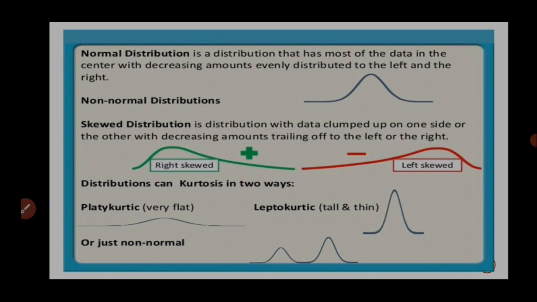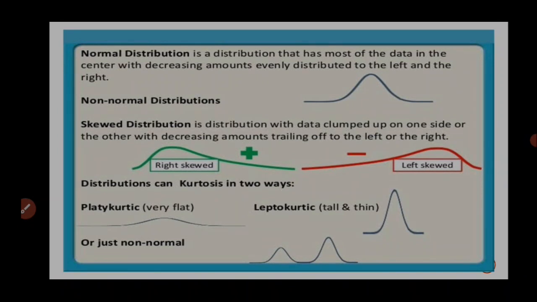Next is the normal distribution. It is a distribution that has most of the data in the center, with decreasing amounts evenly distributed to the left and the right. Non-normal distributions: a skewed distribution is a distribution with data clumped up on one side or the other, with decreasing amounts trailing off to the left side or the right side.